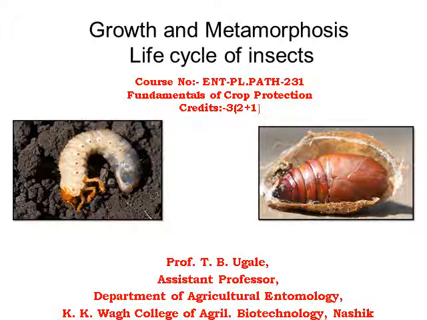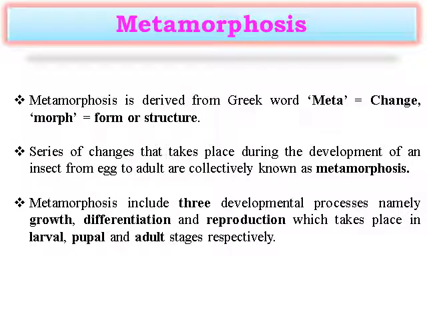Today we will go through the growth and metamorphosis in insects and the details of the life cycle of the insect. Metamorphosis is derived from the Greek word meta, which means changes in form or structure. So the meaning is the change in form or structure of the insect. It is known as metamorphosis.